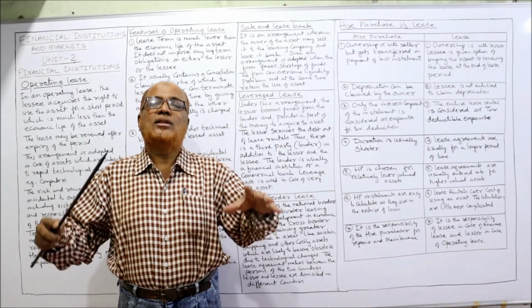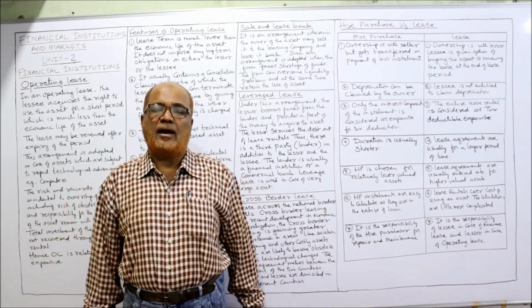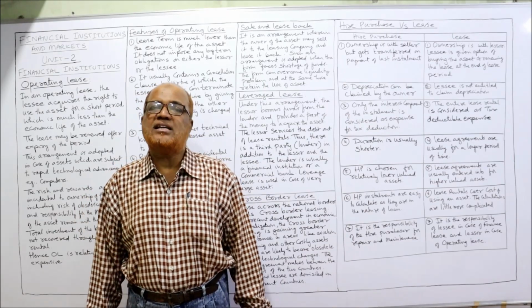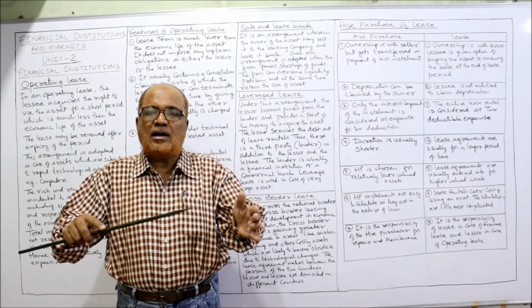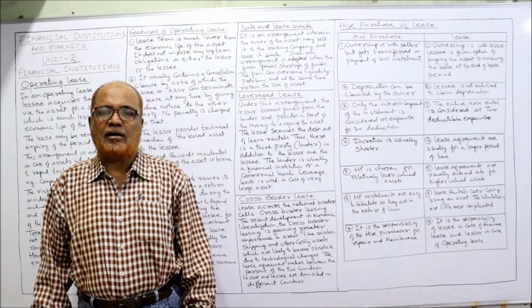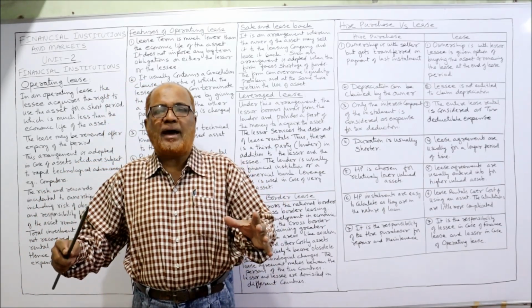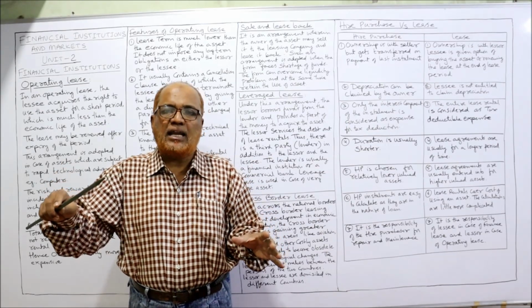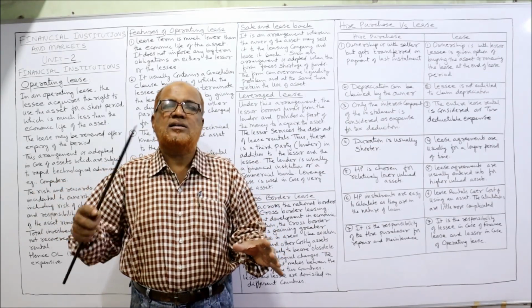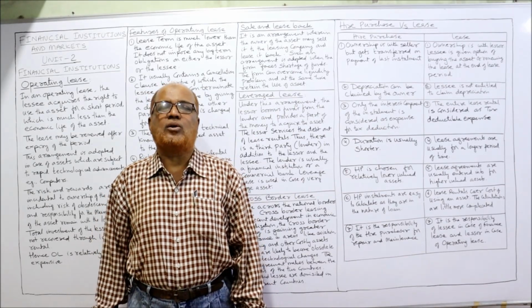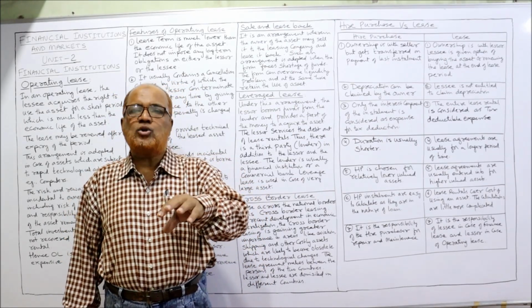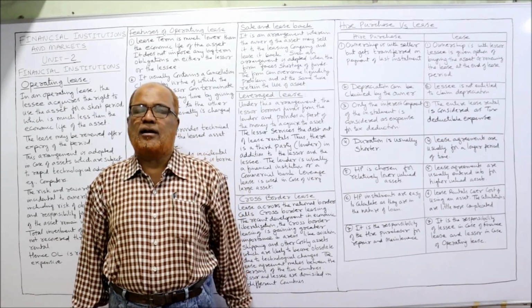So what will they do? The leasing company will approach a banker, a third party, a lender of funds, a financer. This leasing company will approach XYZ bank and explain this project, this proposal. If the bank agrees, the bank will finance a substantial part of the asset. For example, the leasing company agrees to invest 10 lakh.